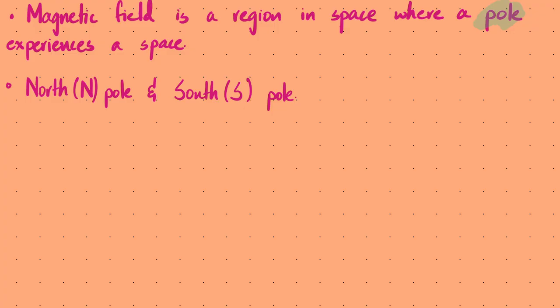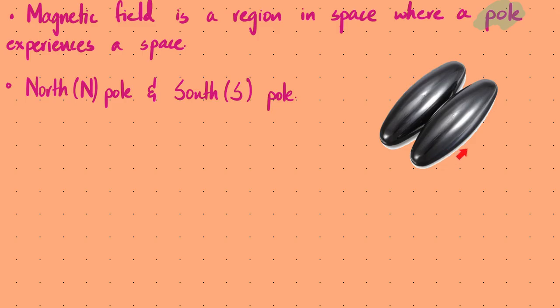Now with the North Pole and South Pole, it isn't like they came down from the sky with the North and South Poles marked. We introduced this because we know that some parts of a magnet attract, some parts of a magnet repel. This is what you also know if you have played with magnets like these. With magnets, some of these ends attempt to stick together, and then the other ends, if you try to bring them closer together, it seems an impossible task no matter how hard you try.